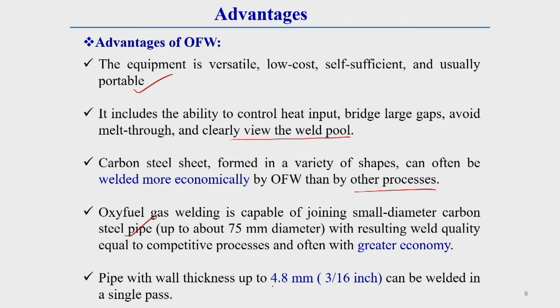Whatever quality of welding we can get for this small diameter pipe, that quality is comparable with some very high quality welding techniques. Pipe with wall thickness up to 4.8 mm can be welded in a single pass by this welding technique. So, pipe whose thickness is 4.5 millimeter can be welded in a single pass by this technique also. These are the different advantages of this welding technique.